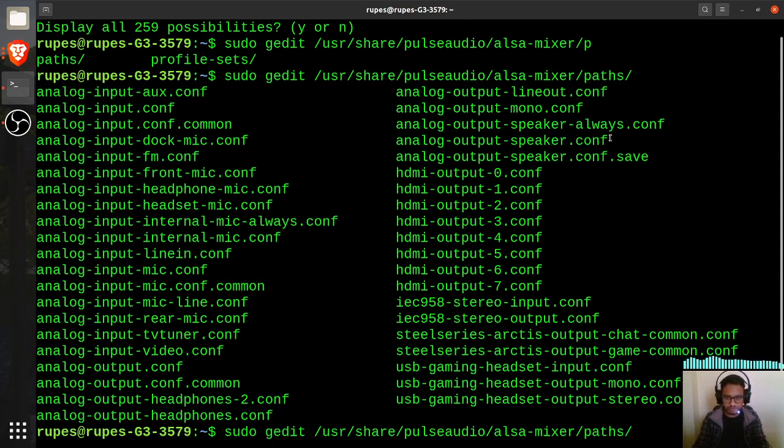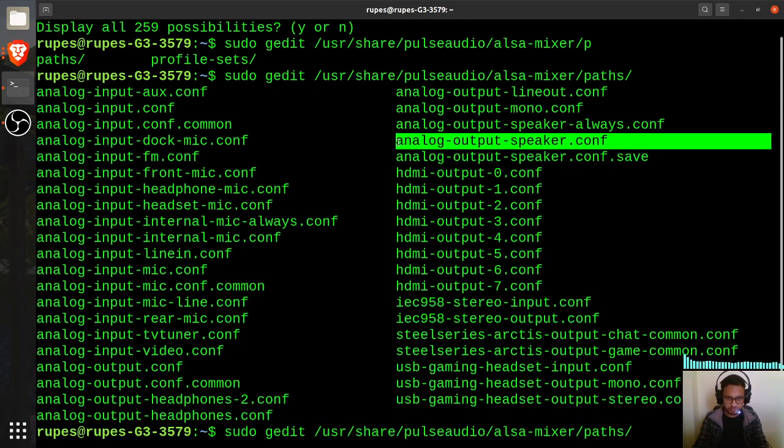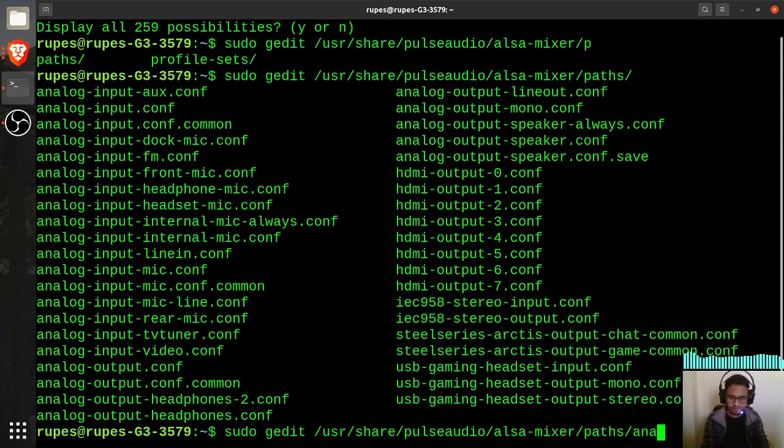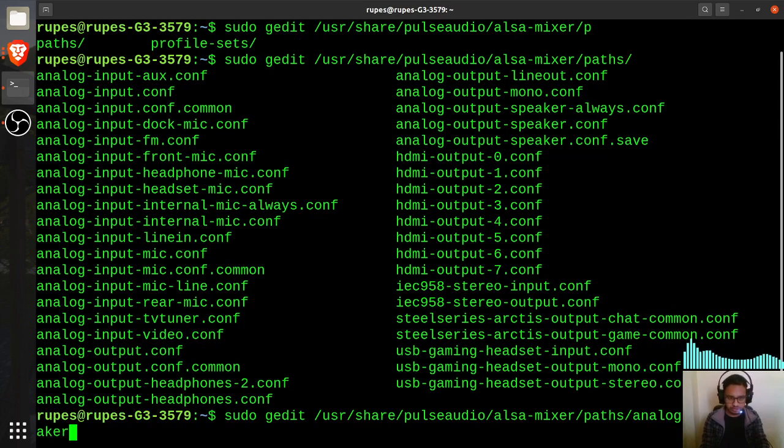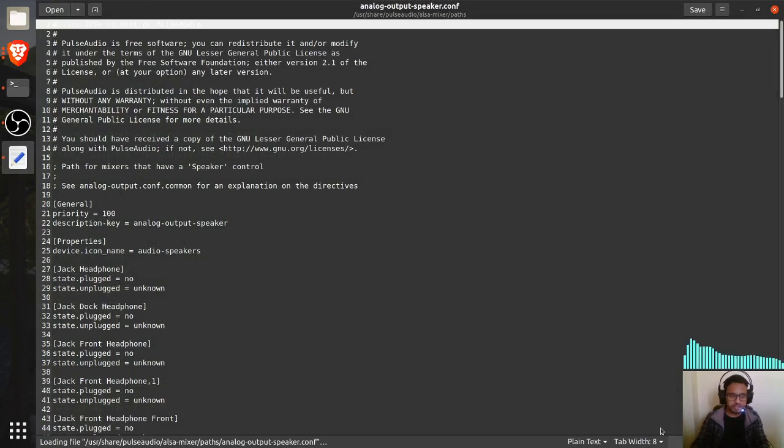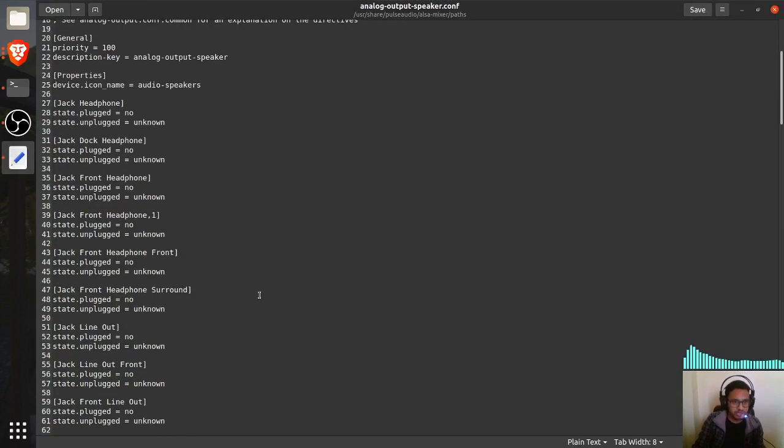I'll just copy and paste the whole thing, or just type it. Why be so lazy? Analog output speaker configuration.conf. Once I click that, something like this will appear.